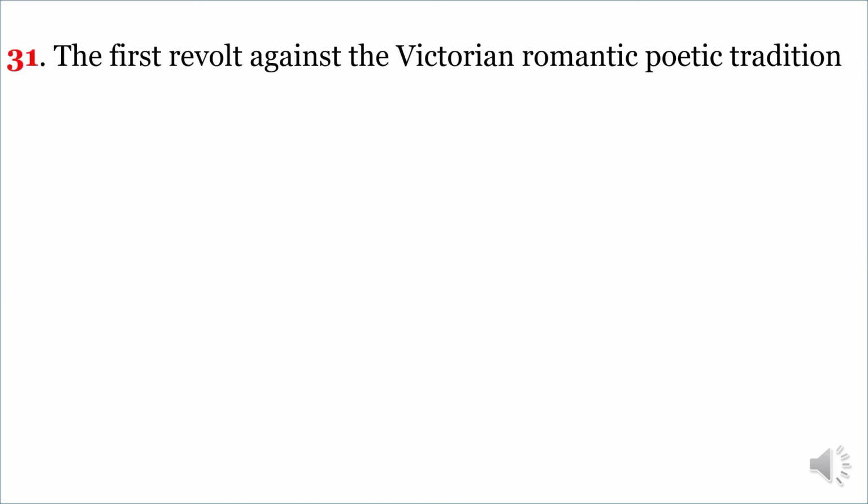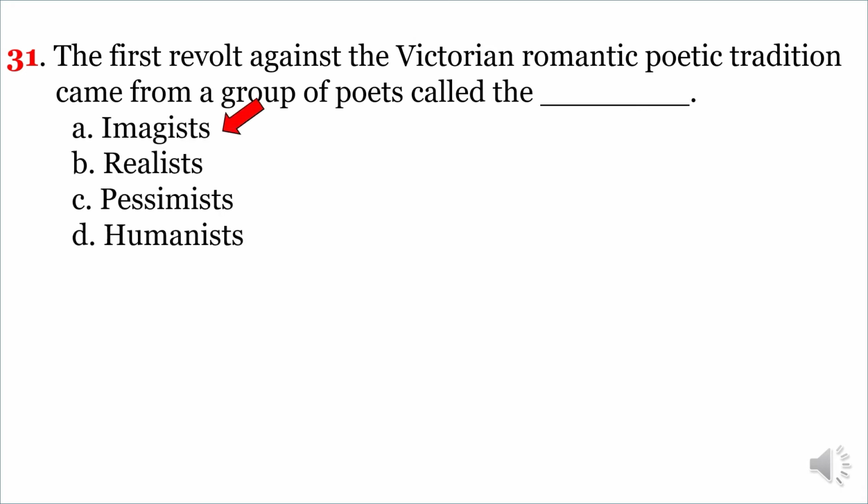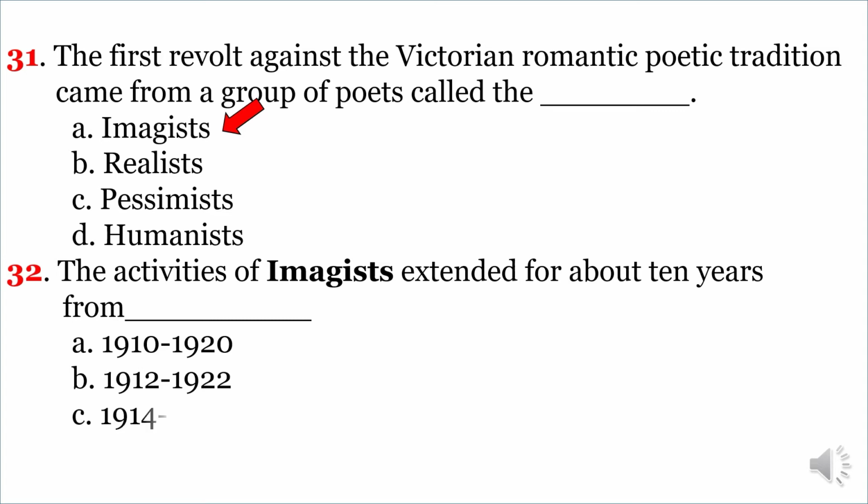Next question. The first revolt against the Victorian romantic poetic tradition came from a group of poets called the Dash. The correct option is A. Imagists. Next question. The activities of Imagists extended for about 10 years from Dash. The correct option is B. 1912 to 1922.